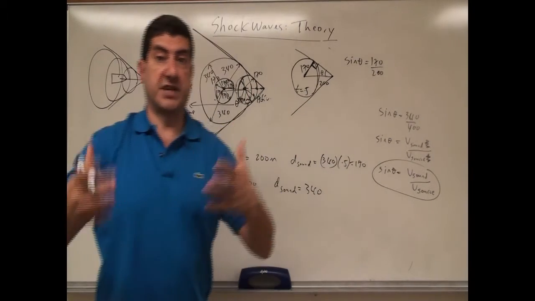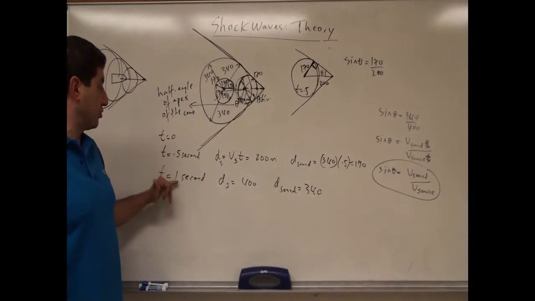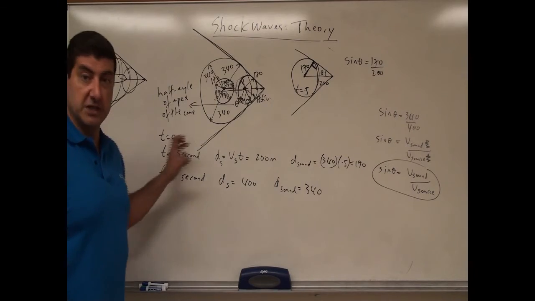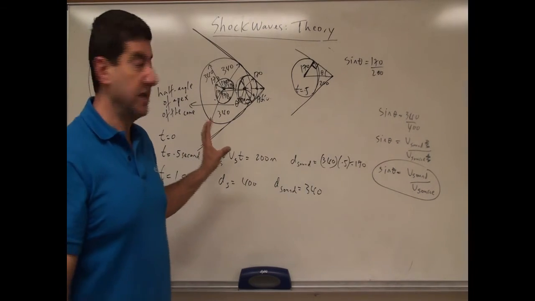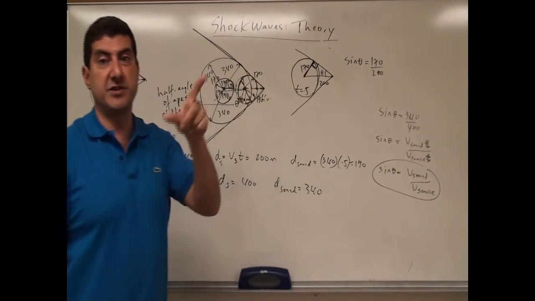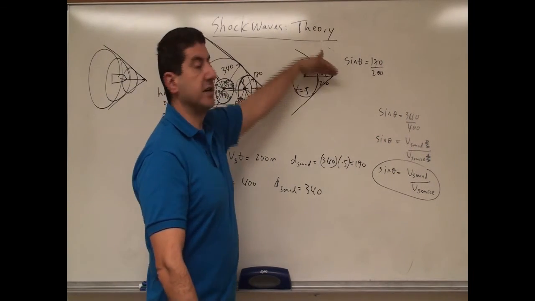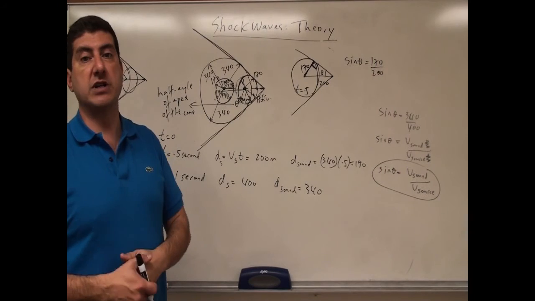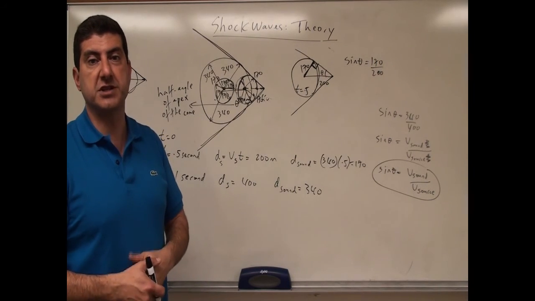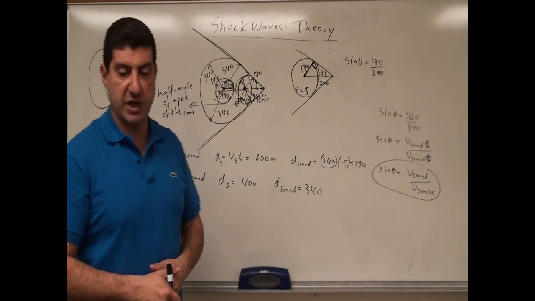So all of the sound waves intermediate between t equals 0 to t equals 1 still make the same cone, as long as the velocity of the rocket has not changed. If the velocity is constant, the angle of the cone stays the same. So now I'll give an example of how to use this in a problem. Okay? Thank you very much.